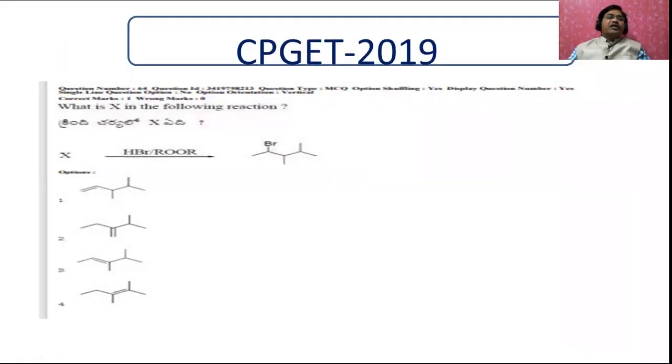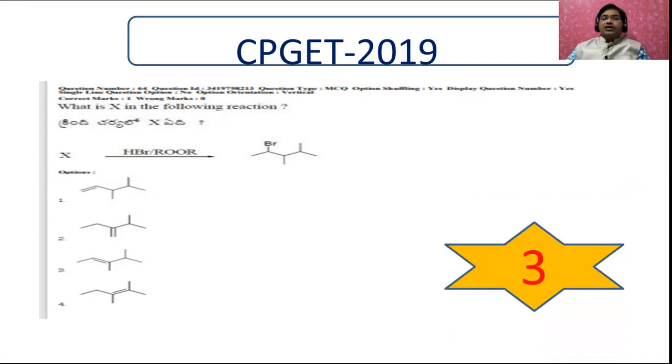Now let us go for another. What is the X in the following reaction? What is the X? X when treated with HBr followed by the peroxide will give this one. And what is the X in this one? Whether this one or this one, this one or this one. Let me first of all give you the answer for this one. This is going to be the third option.